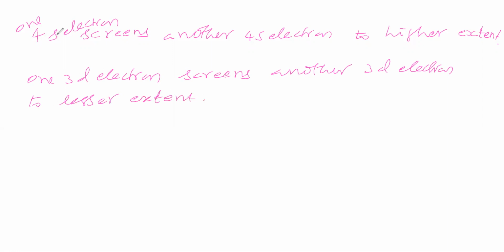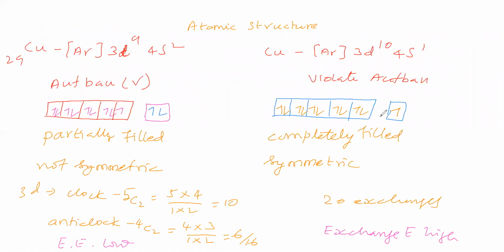One 4s electron screens another 4s electron to a higher extent. One 3d electron screens another 3d electron to a lesser extent. Therefore, here the screening effect is low, here the screening effect is high. This configuration has lower screening effect, and this configuration has higher screening effect.